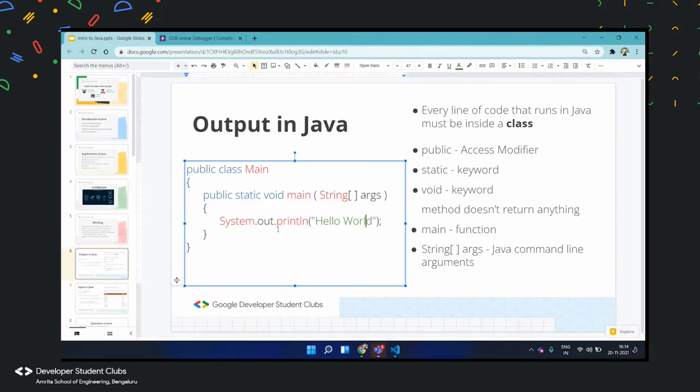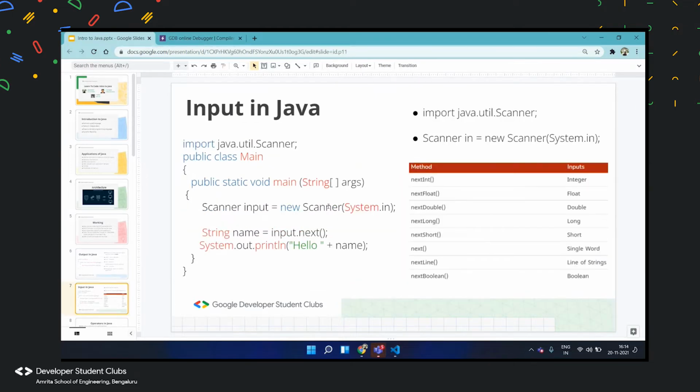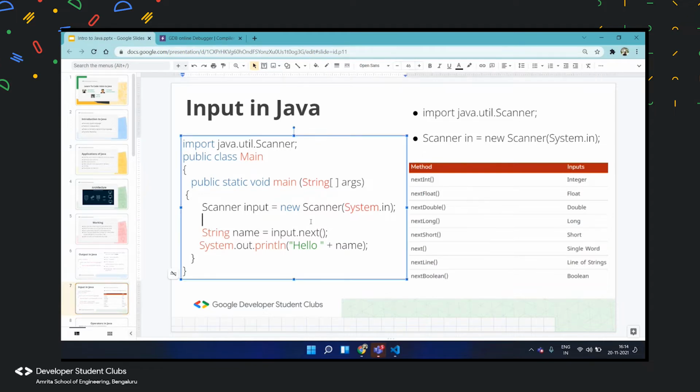And now input in Java. I will write a program after this. The System class also provides System.in, just as it provided System.out, where you can input a stream of a certain parameter. Here System.in technically means that you can input from your keyboard.